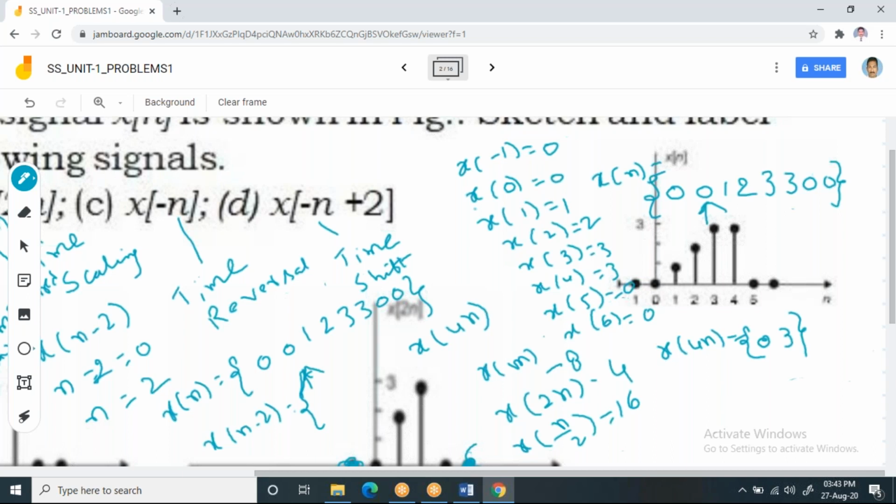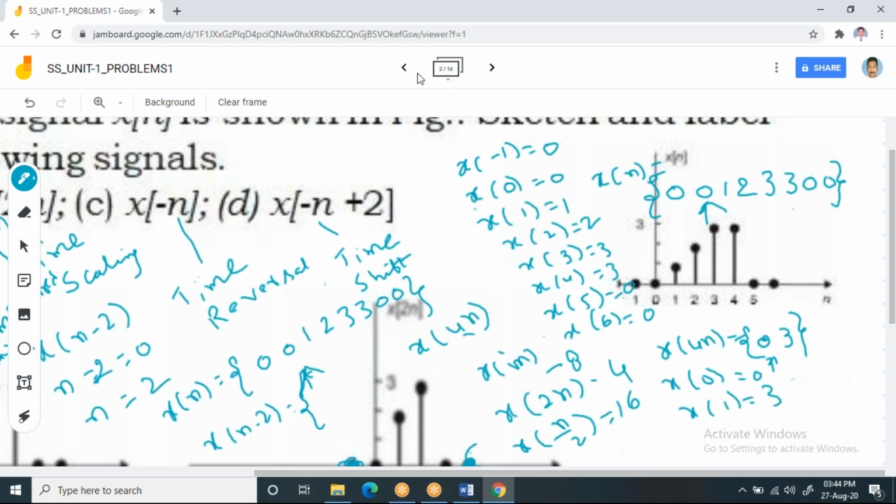And these are going to occur at the locations for 0, that means you'll get 0 and 1. So for x of 4n, you'll get x of 0 equal to 0 and x of 1 equal to 3. This is what it is for x of 4n. Yeah, got it. Good, great. I congratulate all of you who have actually given the correct answer. Good.